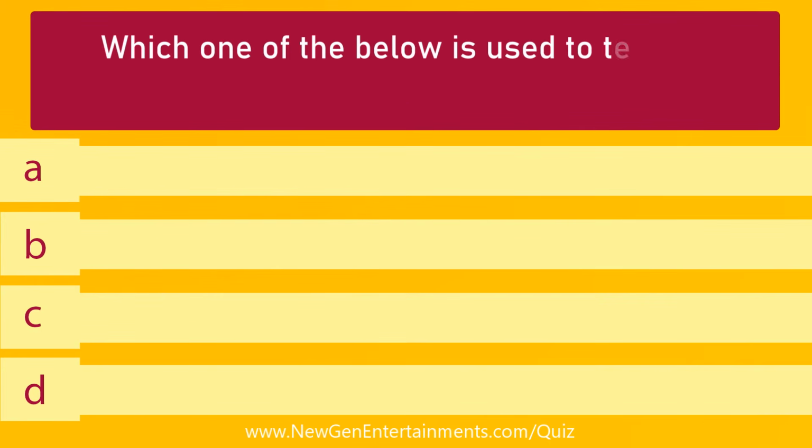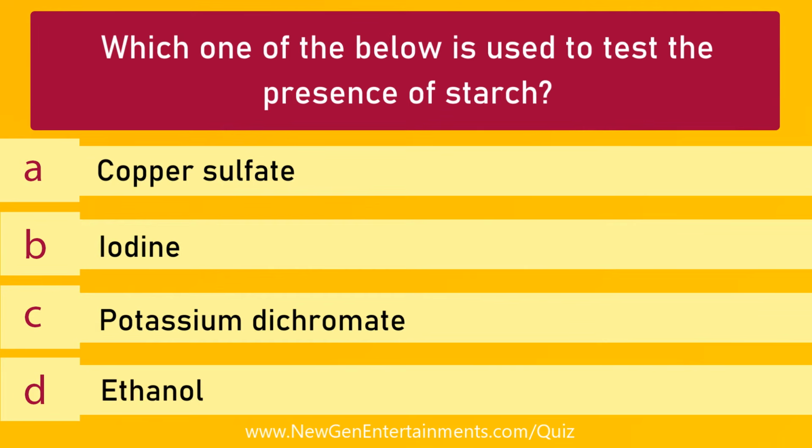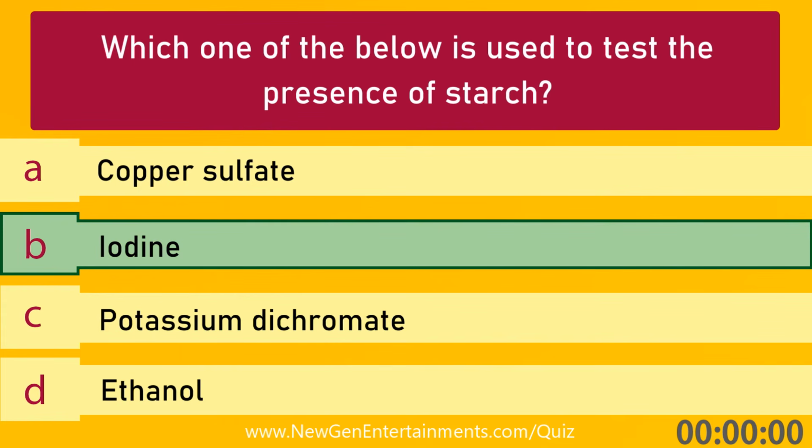Which one of the below is used to test the presence of starch? Options are A. Copper sulfate, B. Iodine, C. Potassium dichromate, D. Ethanol. Answer is option B. Iodine.